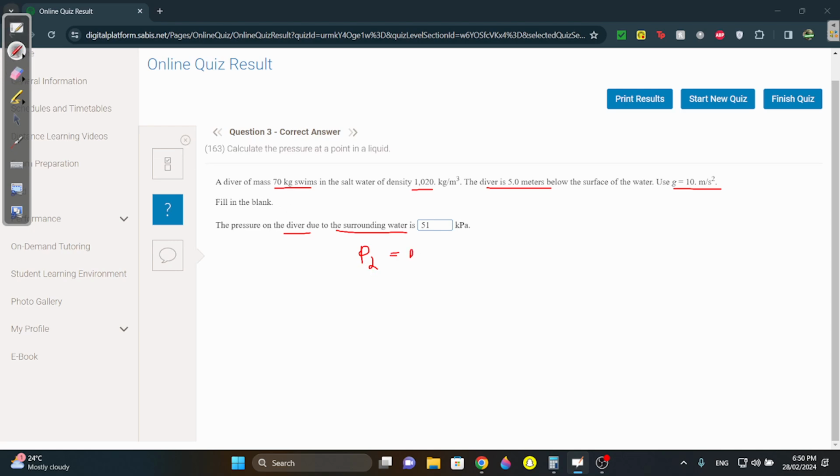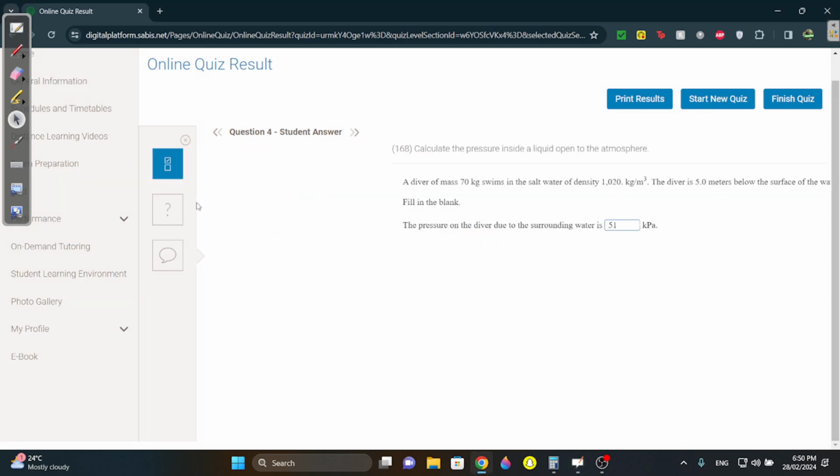Some people say I use a different unit, but in the book it's rho g h. That's not a P, that's rho. Okay? So I'm giving it to you like this. What is rho? It's the density, which is 1020. What's g? They said use 10. And h is 5. You multiply this out, you get 51,000. But they want it in kPa, kilopascals, so you divide by 1,000 and you get 51.